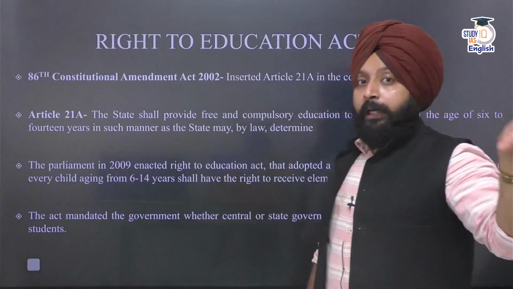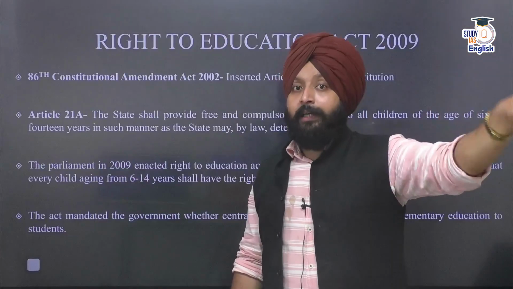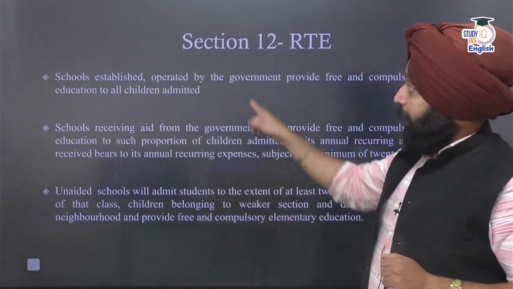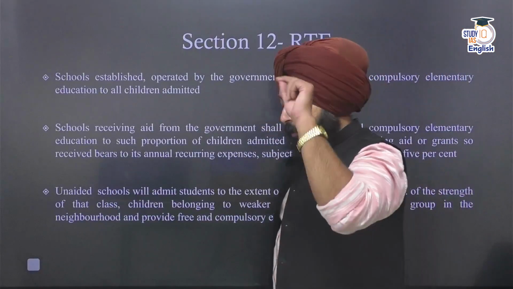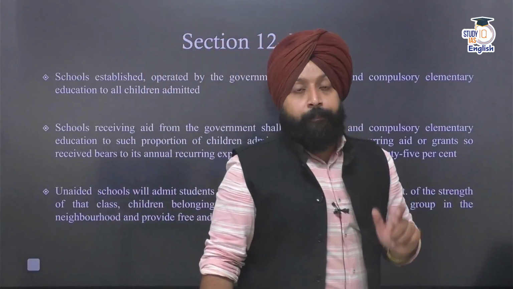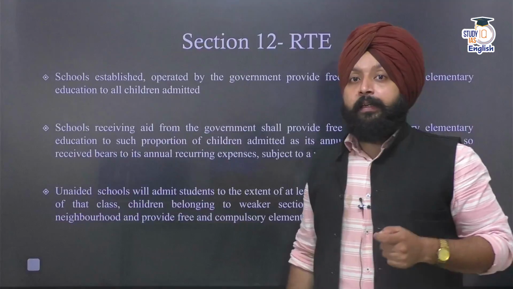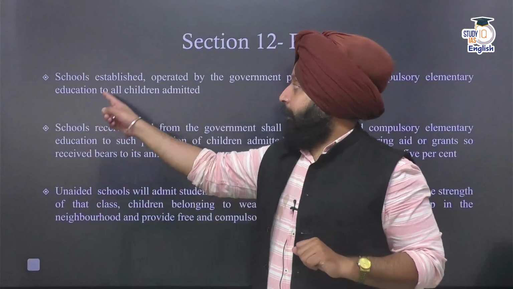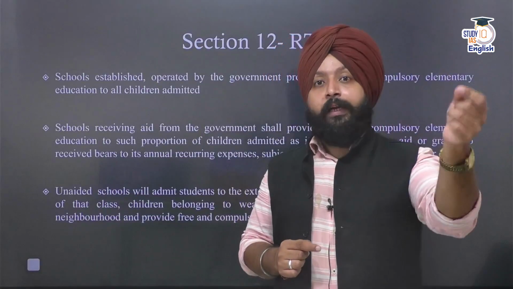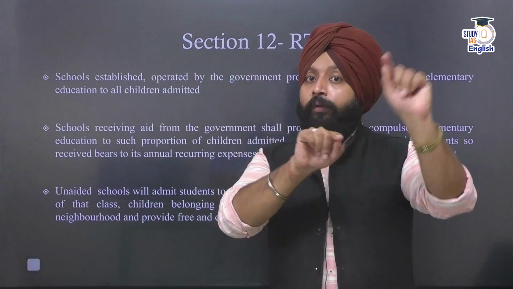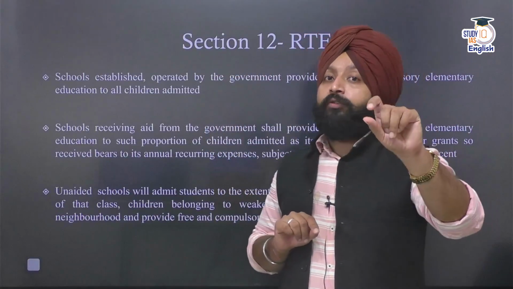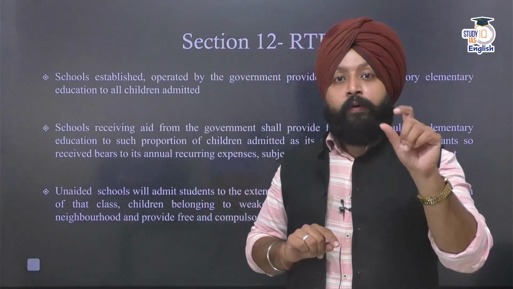And there were certain obligations that were put on the government, whether state or central or local authorities, as well as on educational institutions. Now see, the question is Section 12 of the RTE Act. Section 12 of the RTE Act is important, so we have to understand that. The RTE Act specifically states any school that is run by the government, that means established and operated by the government, whether central or state, has to provide free and compulsory education to every child from 6 to 14 years of age who is admitted in the school. So that means the school cannot charge, or the government cannot charge, any fee from such students.